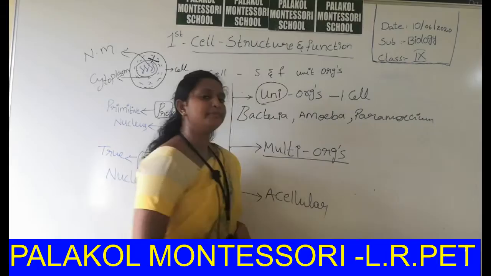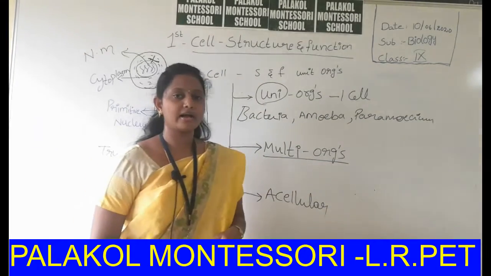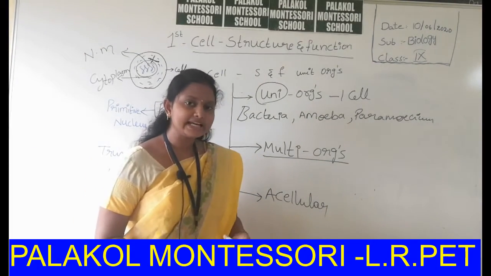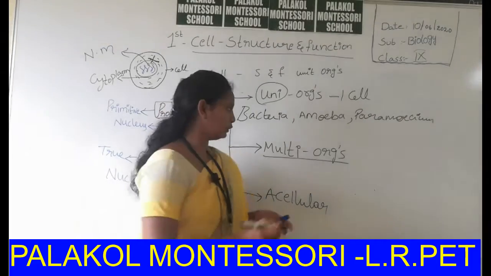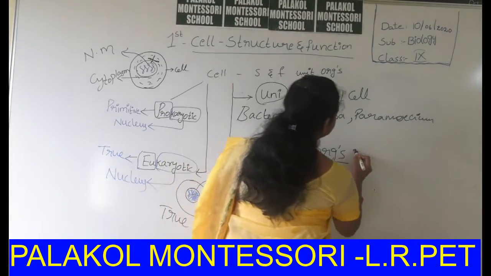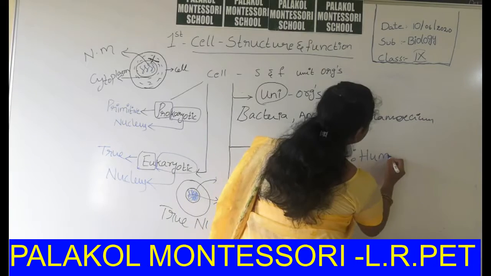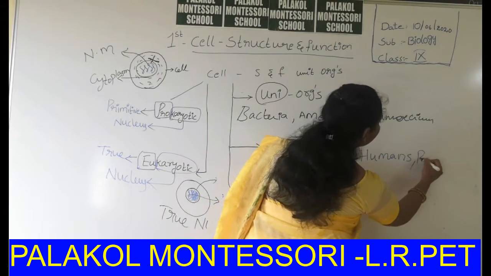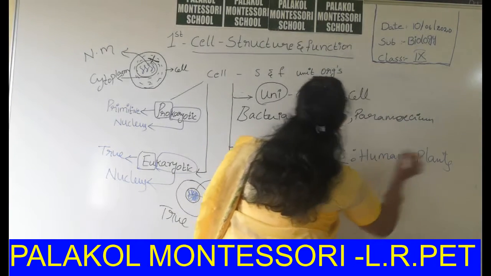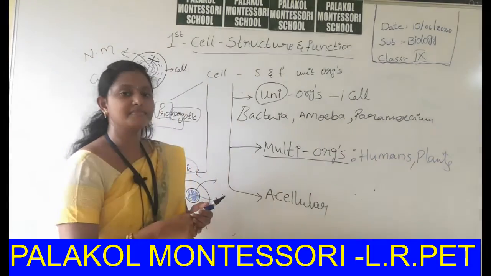Most commonly, human beings and plants are the common examples for multicellular organisms.